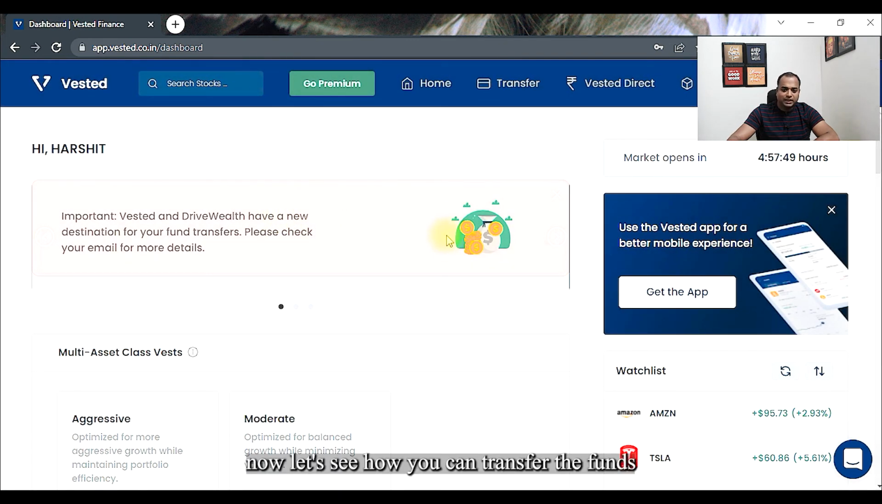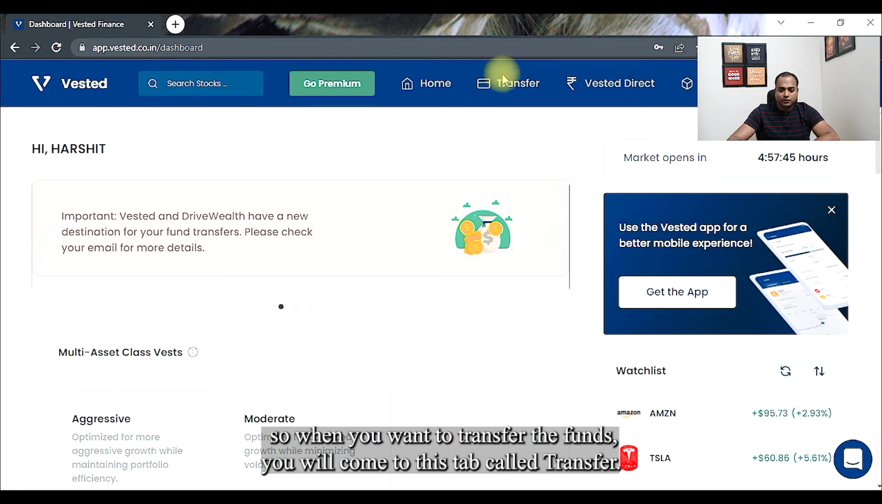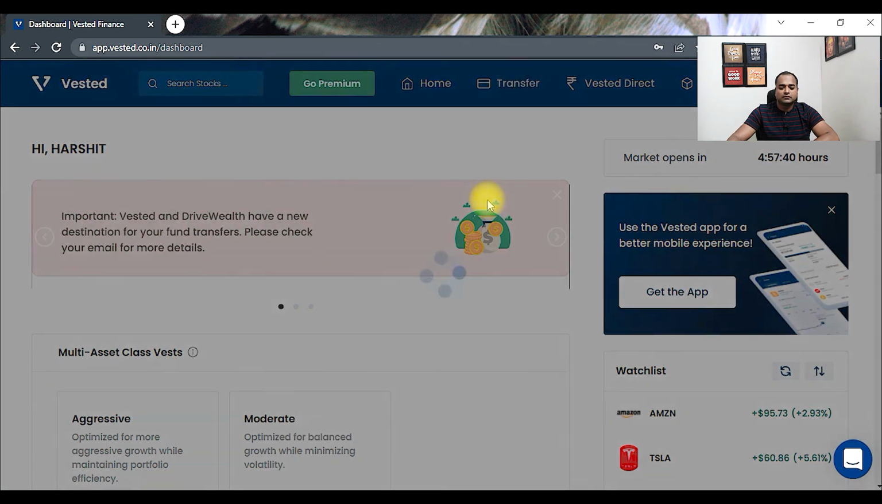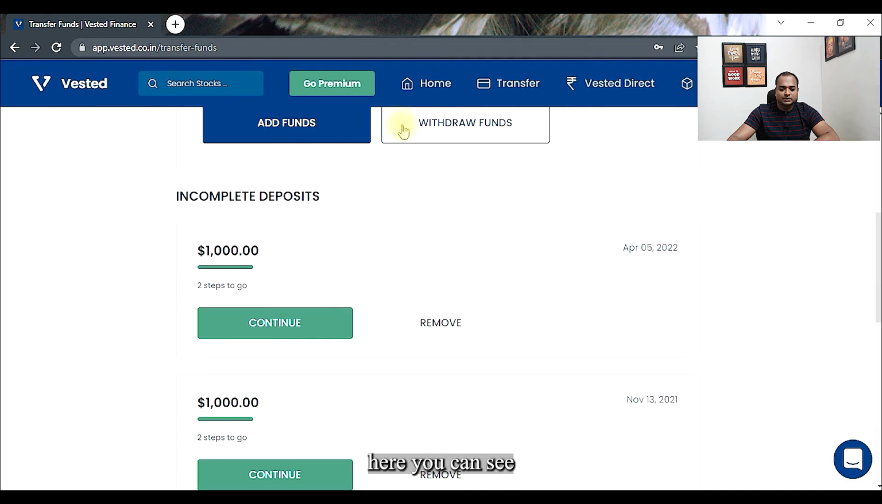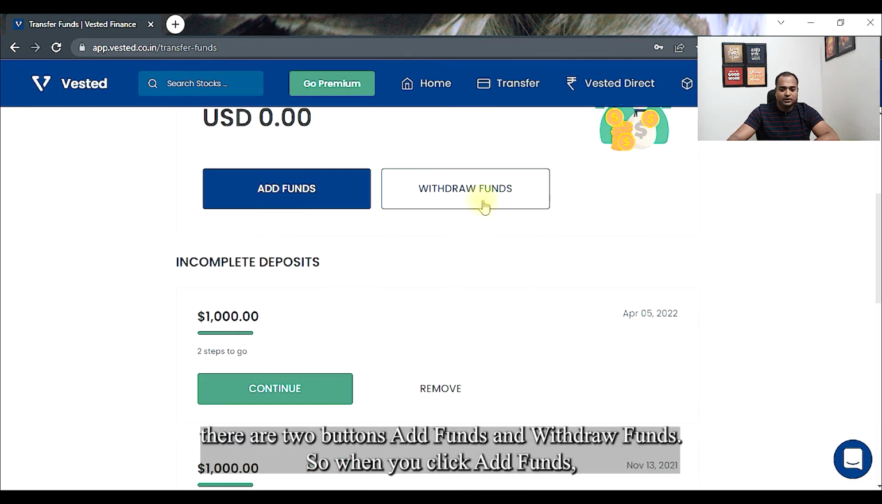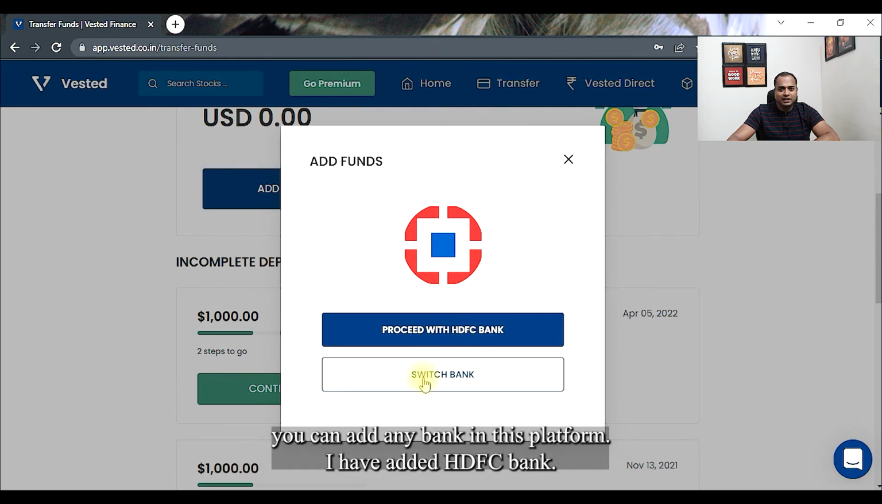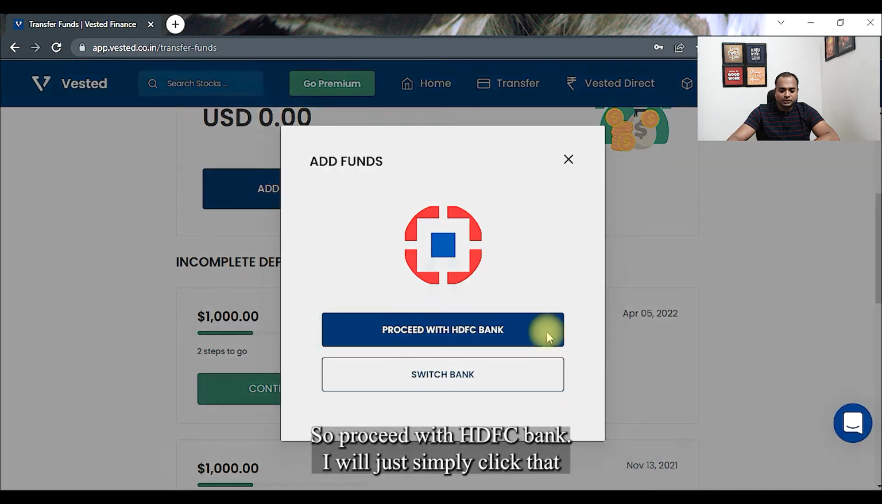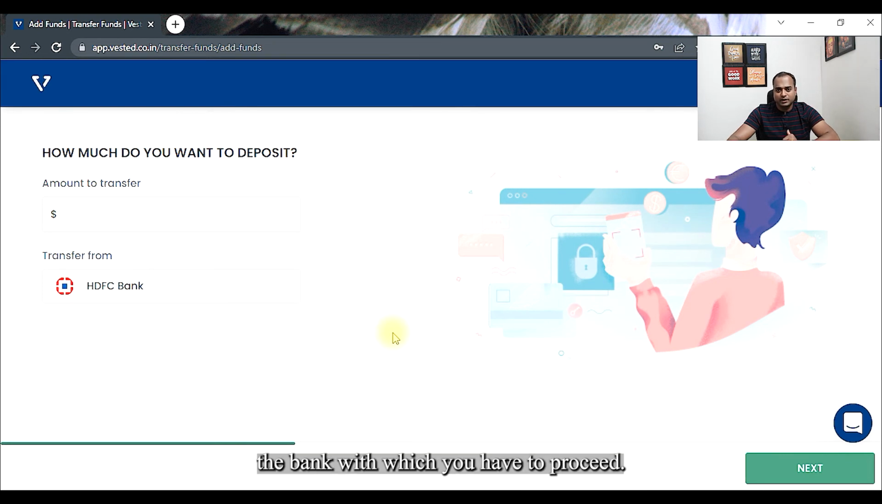Now let us see how you can transfer the funds. When you want to transfer the funds, you will come to this tab called transfer. Here you can see there are two buttons, add funds and withdraw funds. When you click add funds, you can add any bank in this platform. I have added HDFC Bank, so I will proceed with HDFC Bank. Whatever is your bank, it will tell you which bank you have to proceed with.